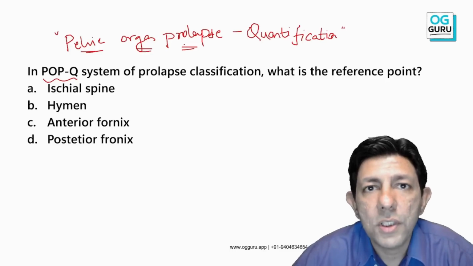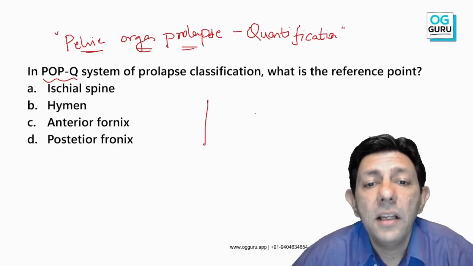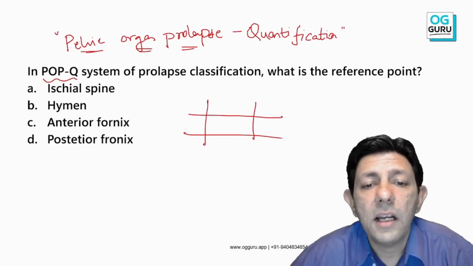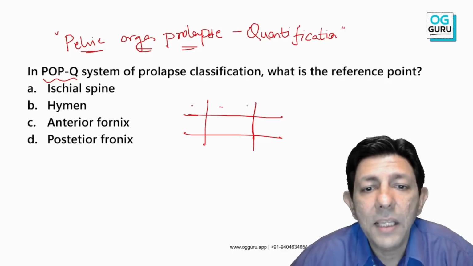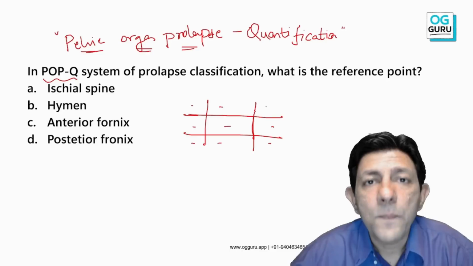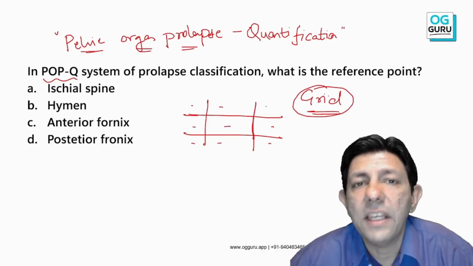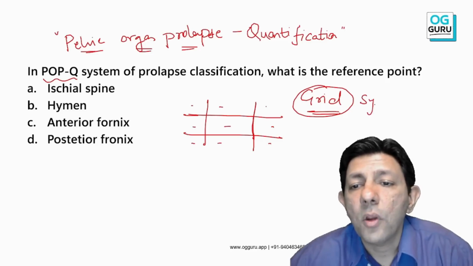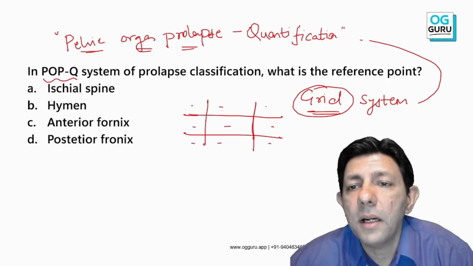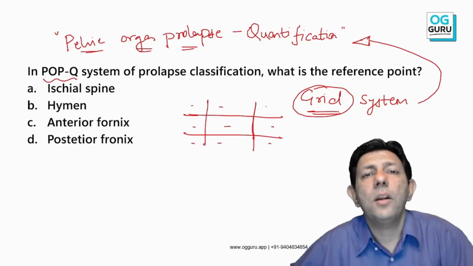And for the POPQ system, remember another name which is very likely, it even came in the NEET PG: grid system or grid classification. Like this a grid is made, there are 9 points. Like how you have x and 0, there are 9 specific readings taken. So grid classification is nothing but another name for POPQ. Details you are not expected to remember.